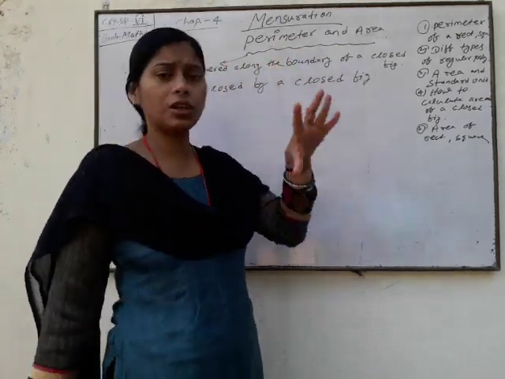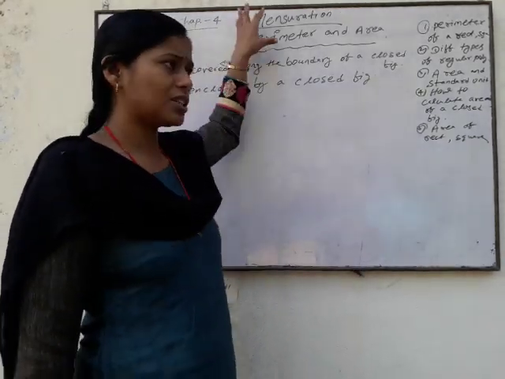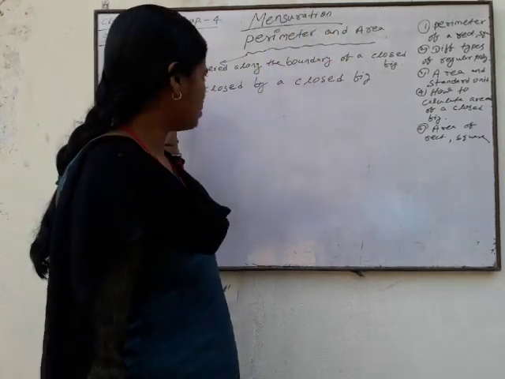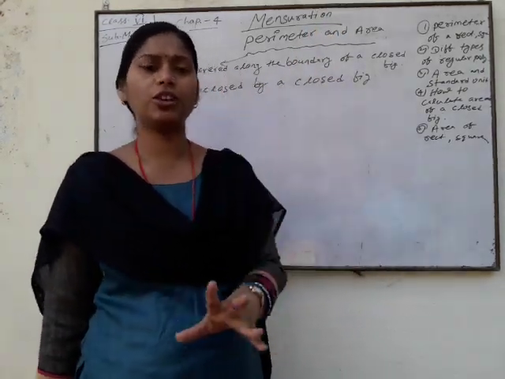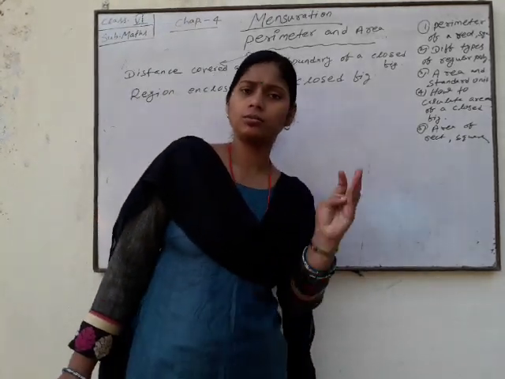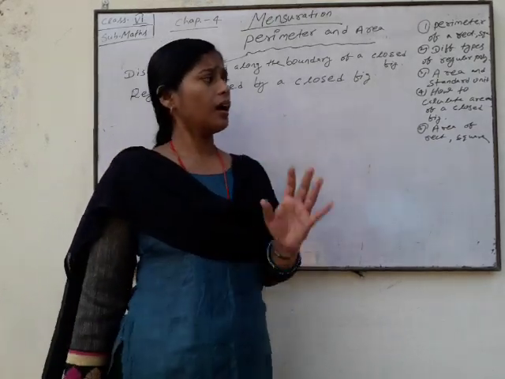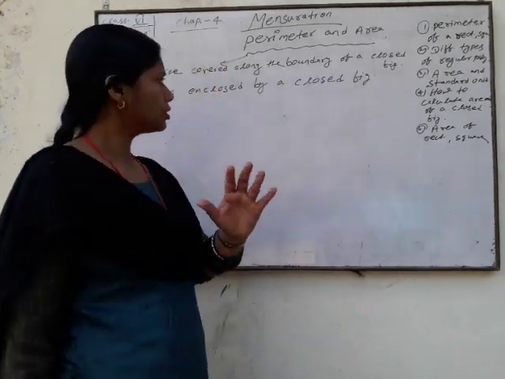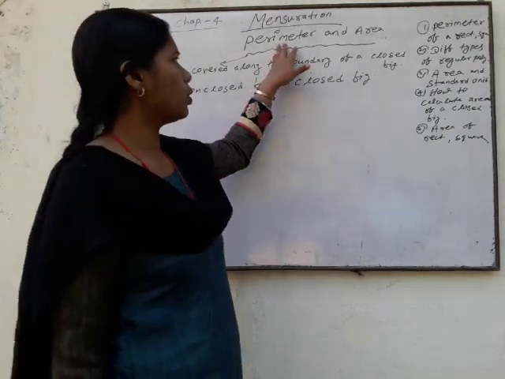in geometrical figures. Okay, so once again listen, mensuration is a branch of mathematics which deals with the perimeter, area and volume of geometrical figures. It means geometrical figures are 2D and 3D figures, that is, plane figures and solid figures. Okay. So now first we will discuss the perimeter.